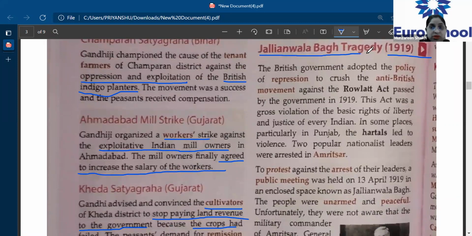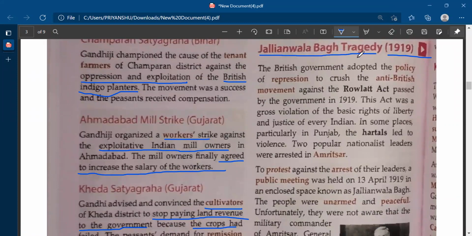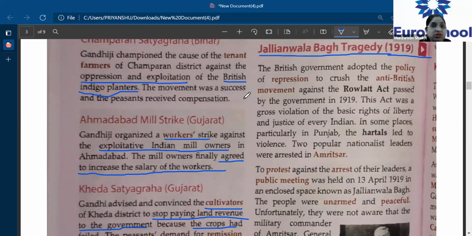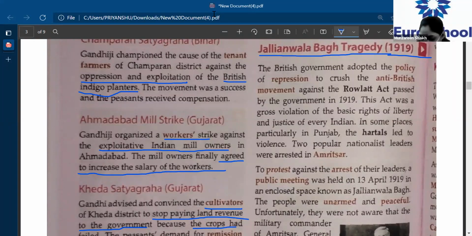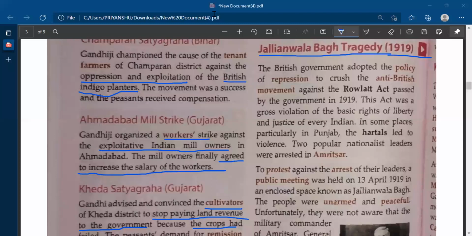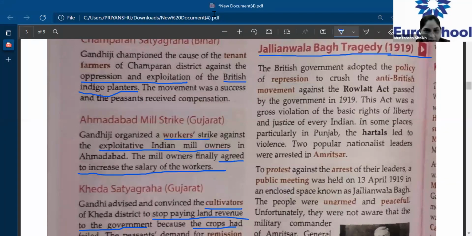I hope most of the students are aware about what had happened before I read this. Can we just discuss what you all know about Jallianwala Bagh? Let's see what you know. In Amritsar, ma'am, the British sepoy, Lord General Dyer, he had killed all the Indian sepoys, ma'am, because they were protesting against the Britishers.